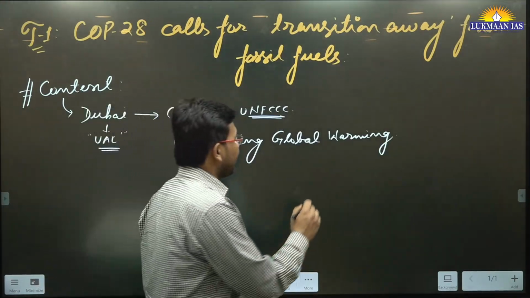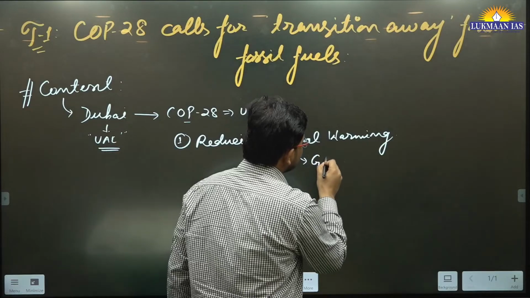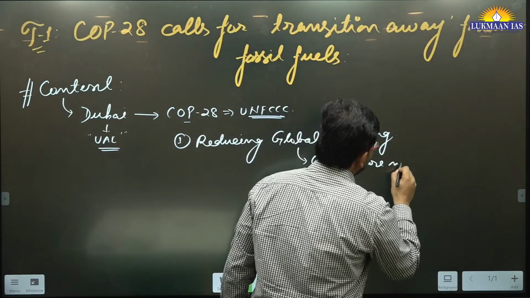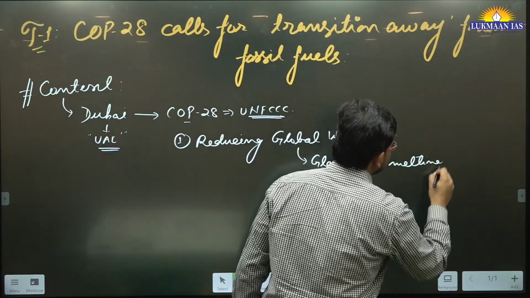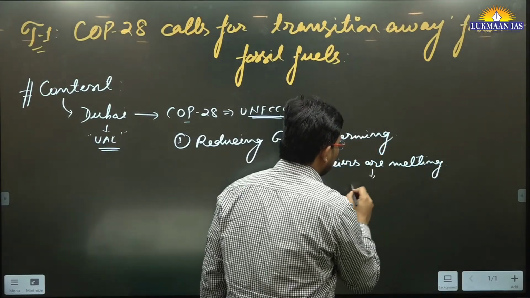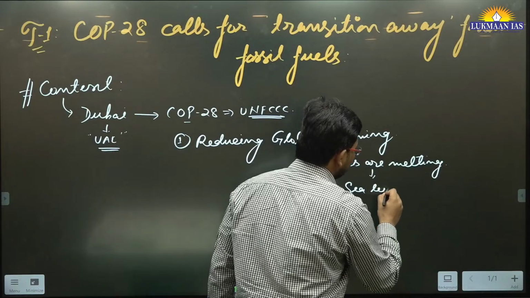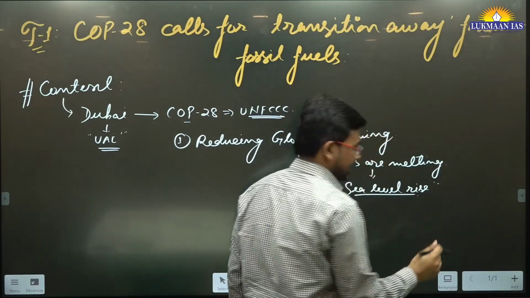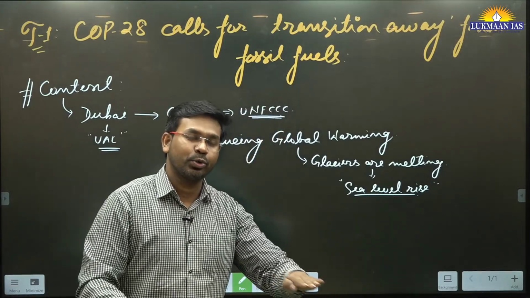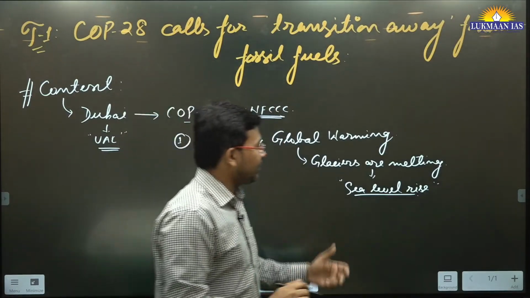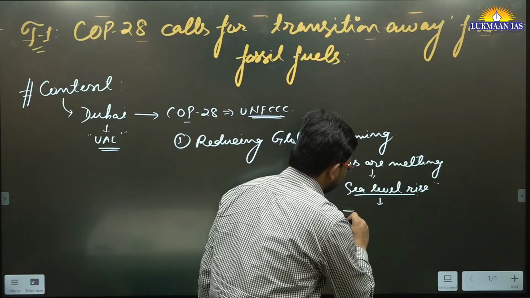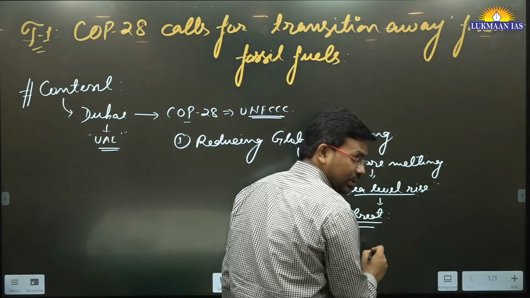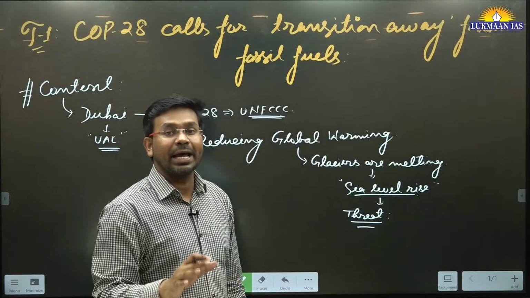Because of global warming, glaciers are melting. And since glaciers are melting, it is leading to sea level rise, meaning the water level in the seas or oceans is increasing. Since sea level is increasing, it is leading to an existential threat to those countries that are island nations, right?